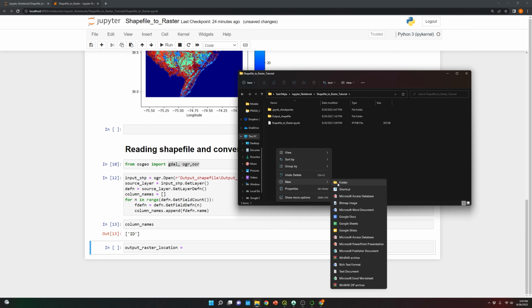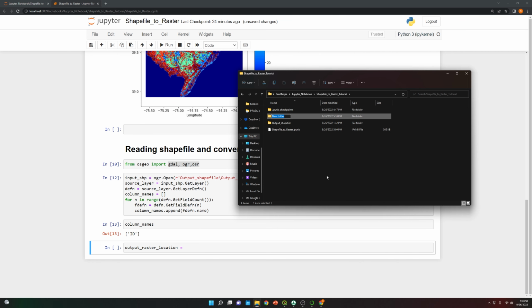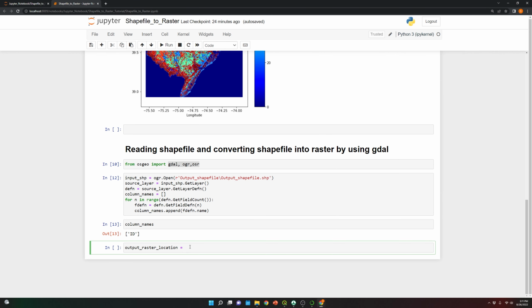I'm gonna create a folder called output raster location, and over here I'm just going to copy this name. So I'm just going to copy this name over here, and the name that I'm gonna use for the raster will be the same name of the folder, and I'm gonna add TIFF, specify that it's a raster.